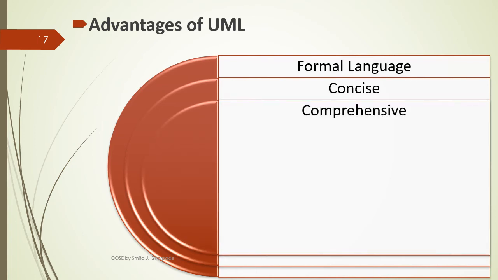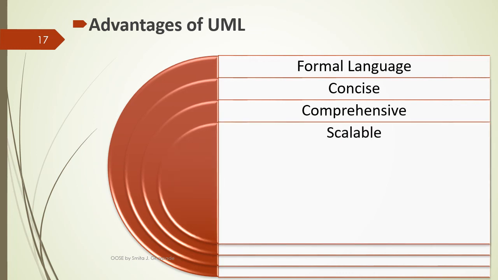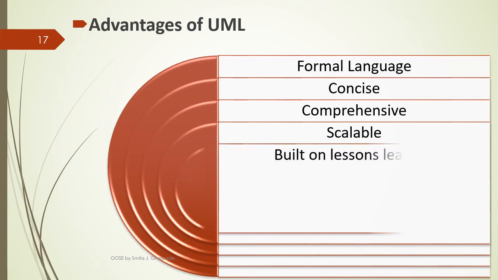It is comprehensive, means it describes all important aspects of a software system. It is scalable. This language is formal enough to handle massive system modeling projects. It works on small as well as large projects. It is built on lessons learned, means it is a best practice used in the object-oriented community during the last 15 years. So any software's design can be prepared through UML.